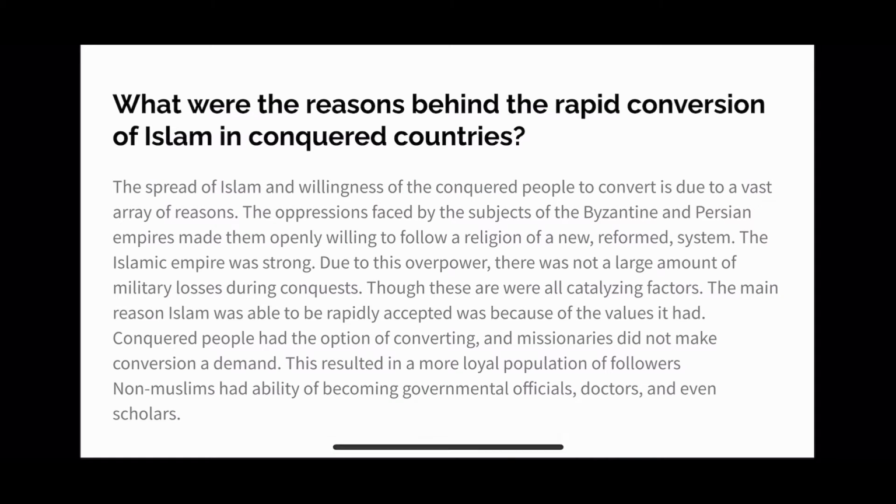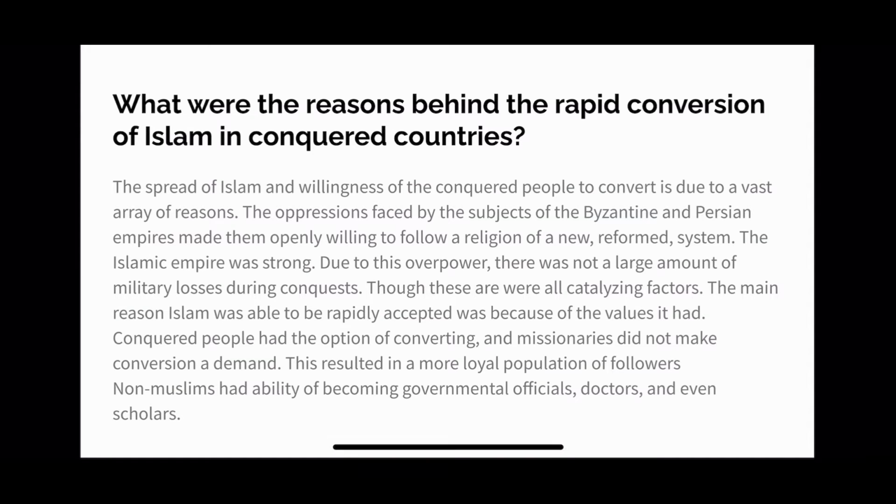So when people saw that these huge empires conquering them had new religions that brought ideas of equality for all, it was appealing to them. And it wasn't really something that they were willing to go against. It's actually the opposite of that. They were willing to let go of their current religion and the current system because it promised a new way of life.